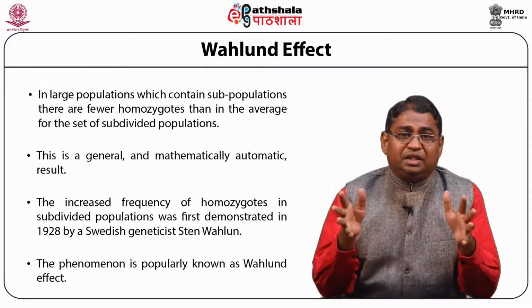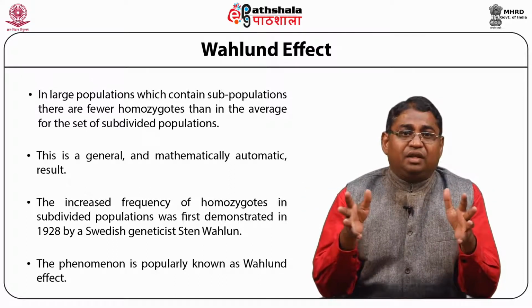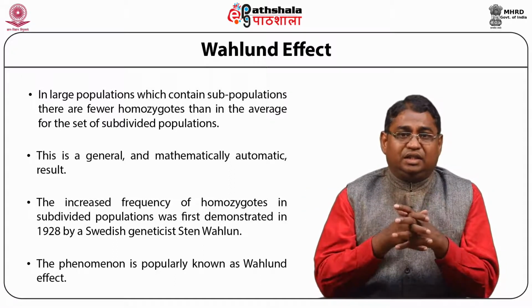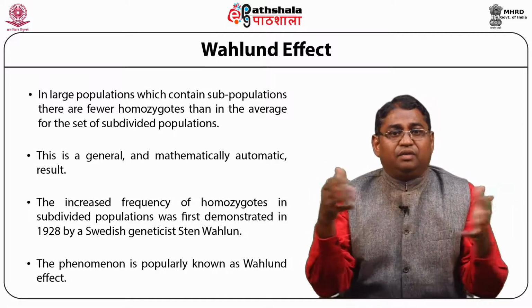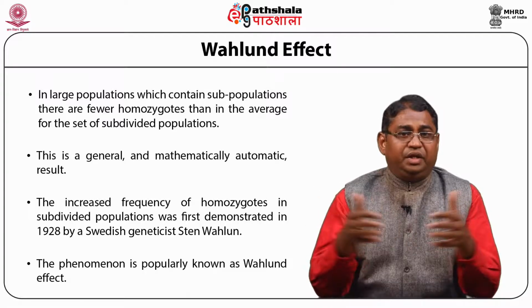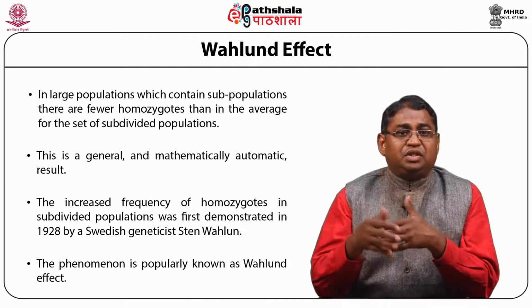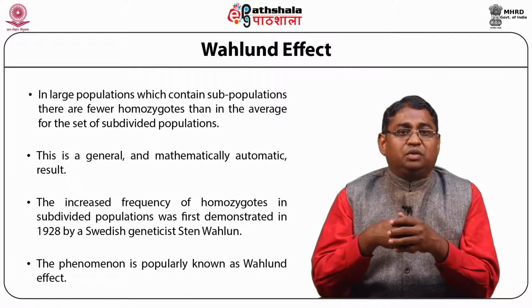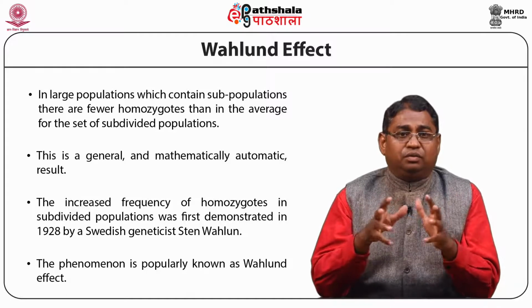The recessive disease is only expressed in the homozygous condition, and when the two populations start to interbreed, the frequency of those homozygotes goes down.